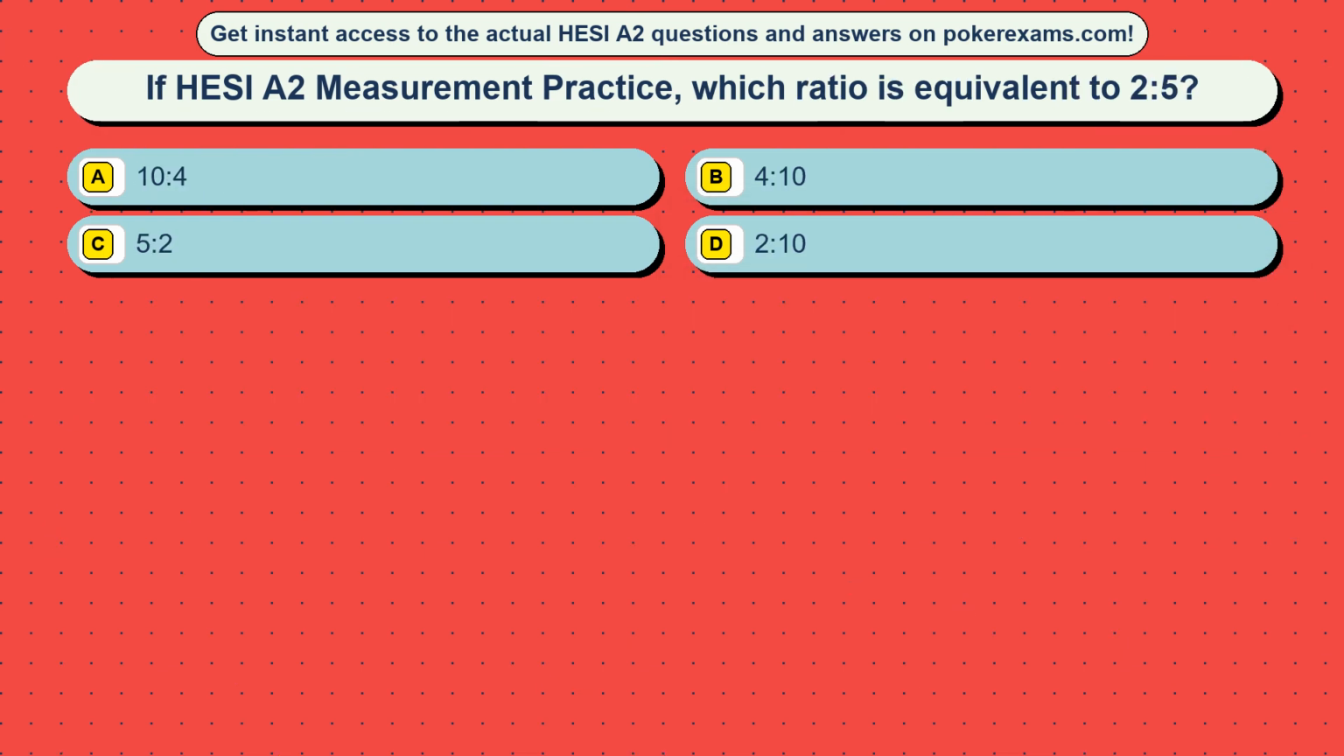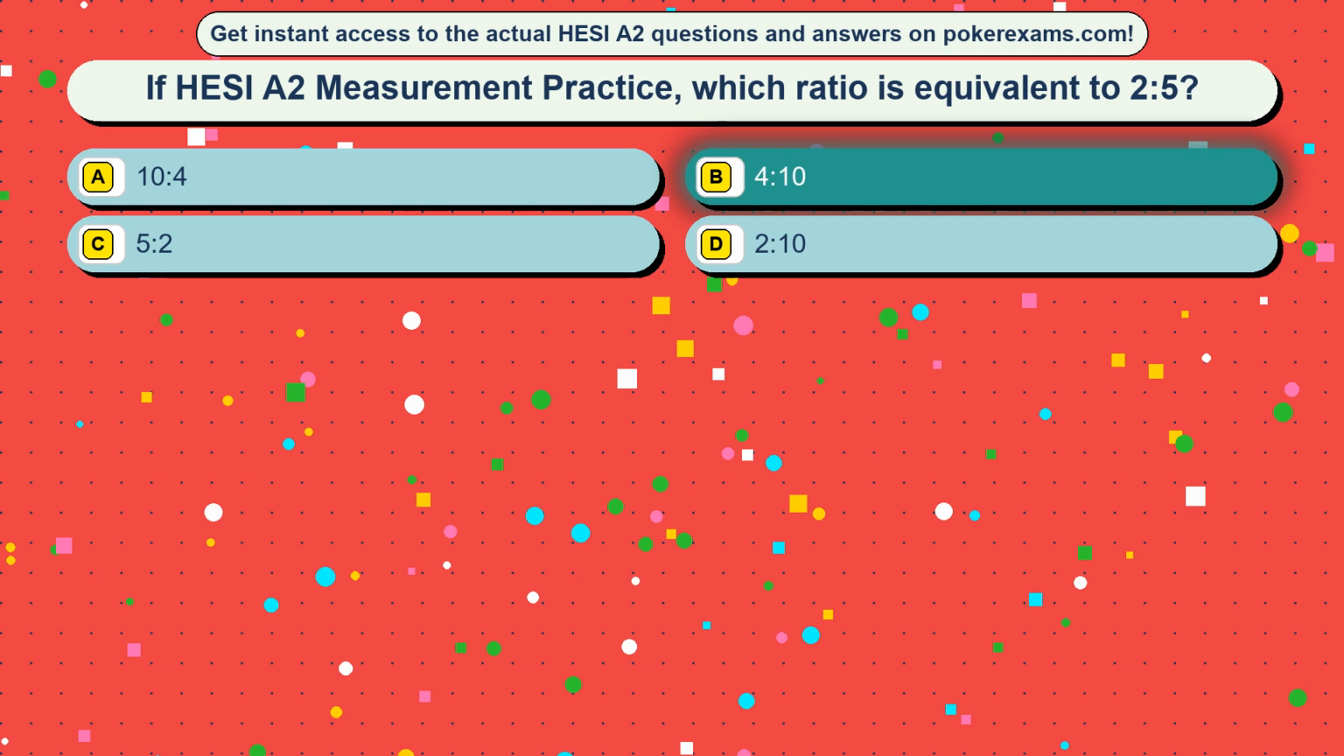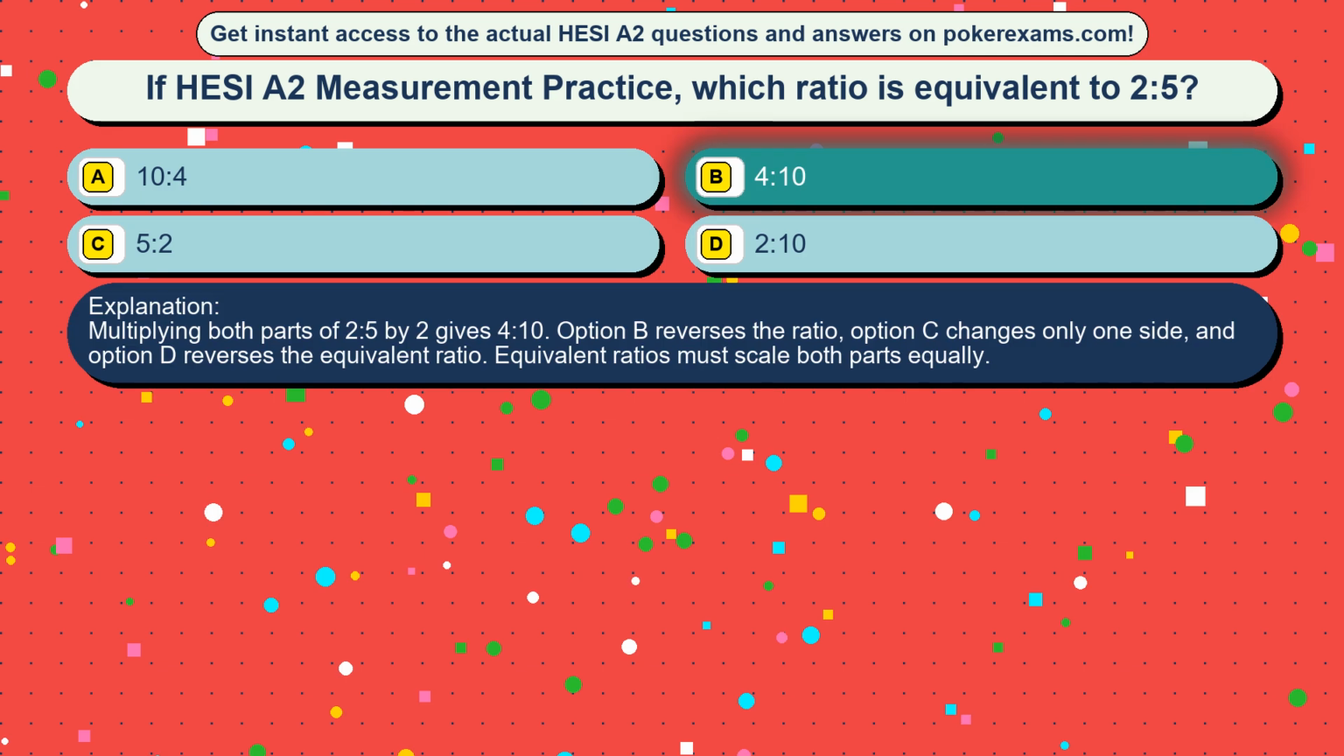Question 40. In HESI A2 measurement practice, which ratio is equivalent to 2:5? Option A, 10:4. Option B, 4:10. Option C, 5:2. Option D, 2:10. The correct answer is option B, 4:10. Multiplying both parts of 2:5 by 2 gives 4:10. Option A reverses the ratio, option C changes only one side, and option D reverses the equivalent ratio. Equivalent ratios must scale both parts equally.